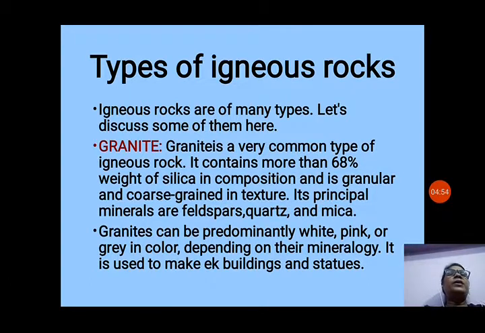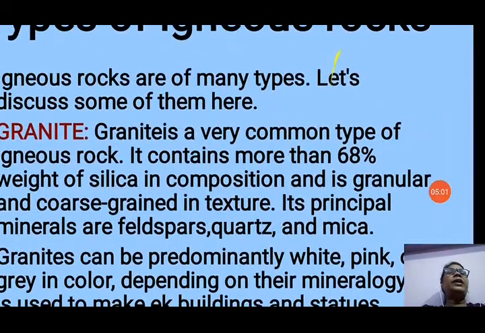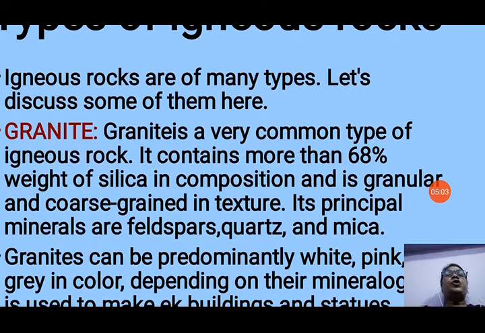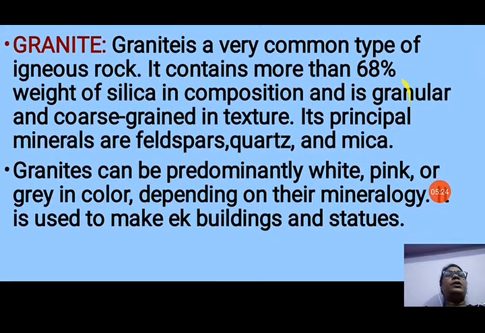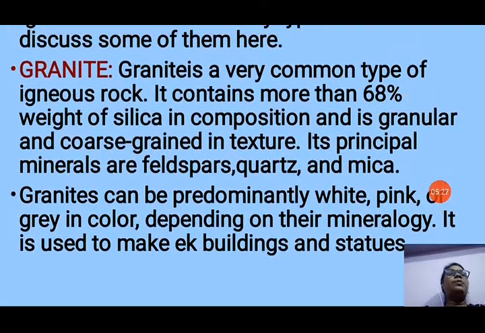So we can find that. Granite is the first very common type of igneous rock, and it contains more than 68% weight of silica in composition and is granular and coarse grained in texture. Its principal minerals are feldspar, quartz and mica. Granite is very common, you can see it in your houses also, many houses use it. Granite can be pink, white or grey in color depending on its mineralogy.